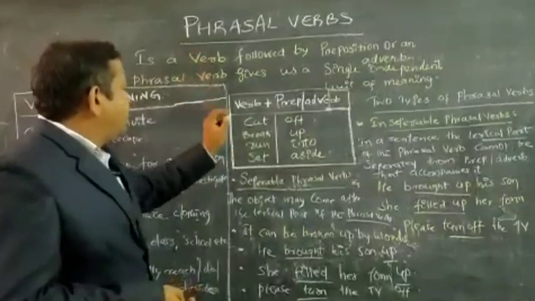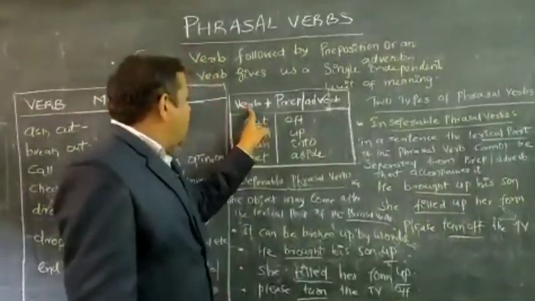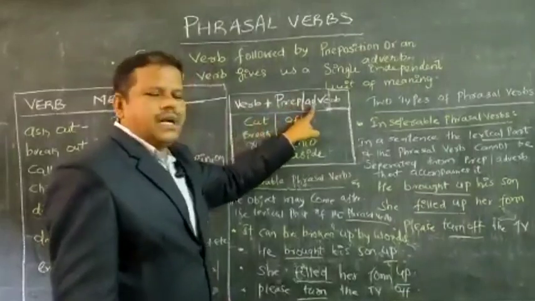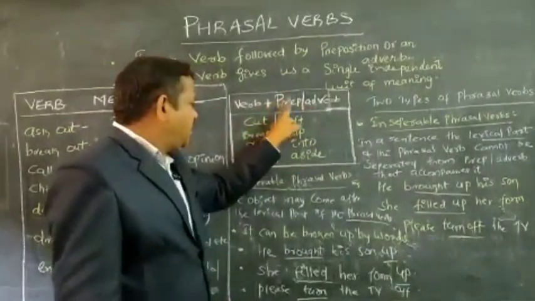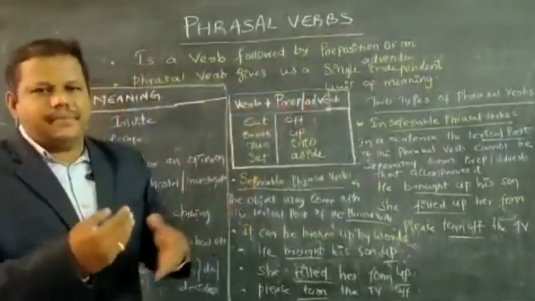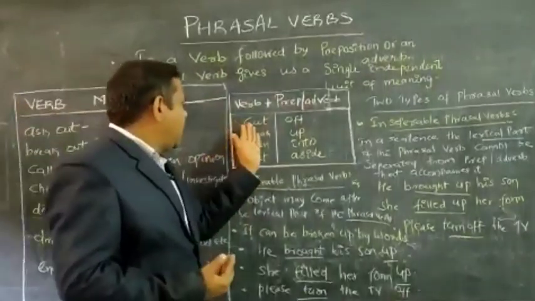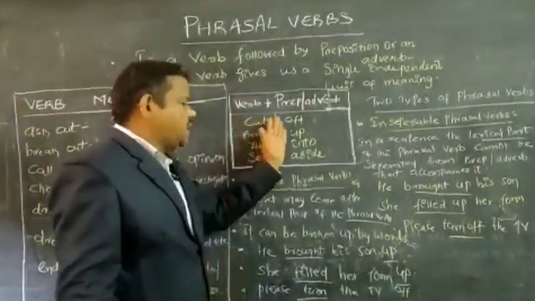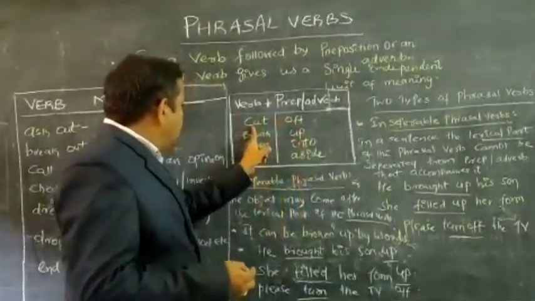So, a phrasal verb will always have this type of structure. See students, verb plus preposition or adverb. It is a verb followed by a preposition or an adverb. There are a few examples which we can give, like cut off, written separately to make you understand.